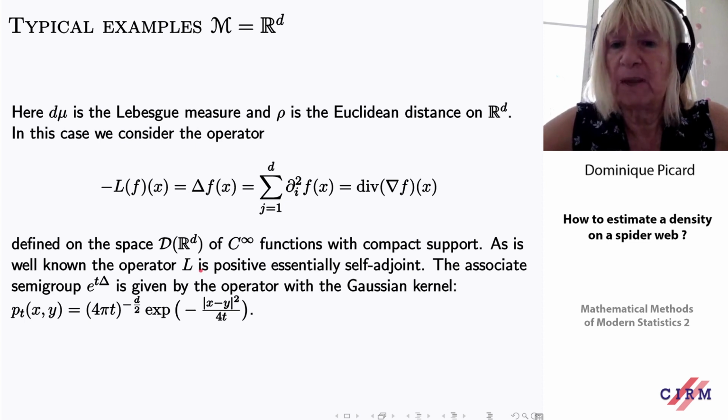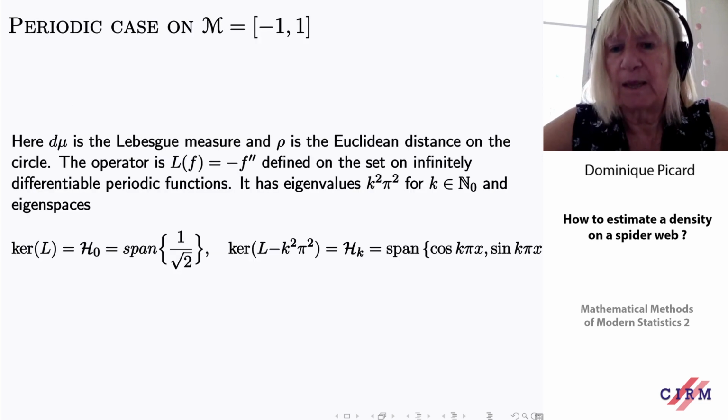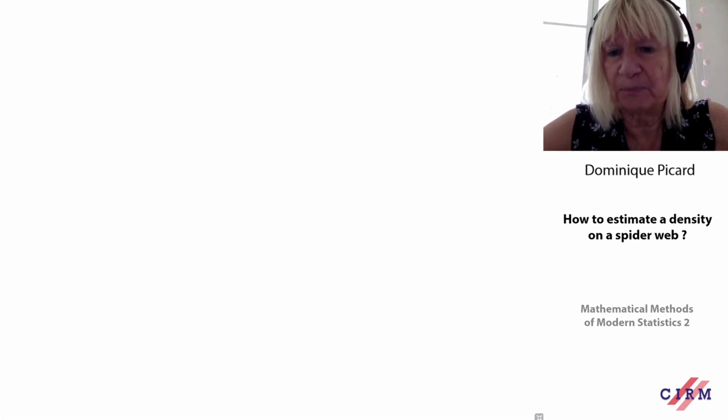Then we have exactly that: the kernel is of this form, so we have exactly a bound, of course. But we can take m equals [-1, 1], and then we take L of f equals minus f second, and we get this.